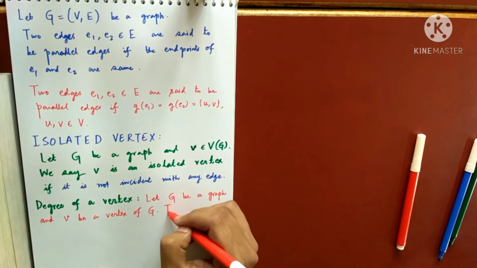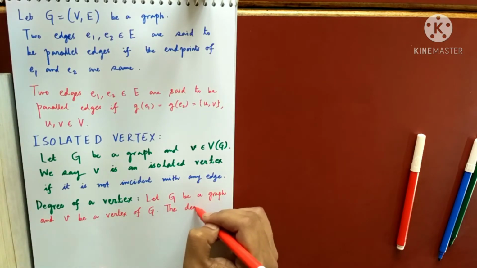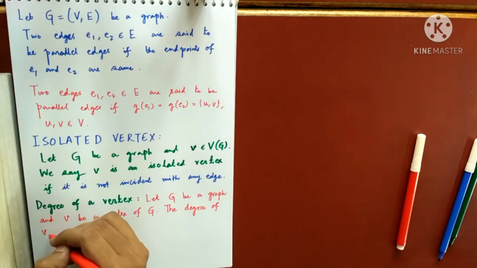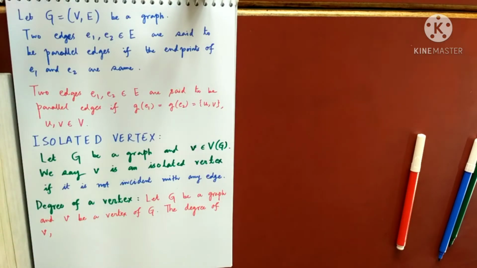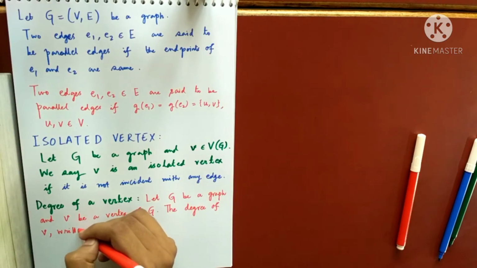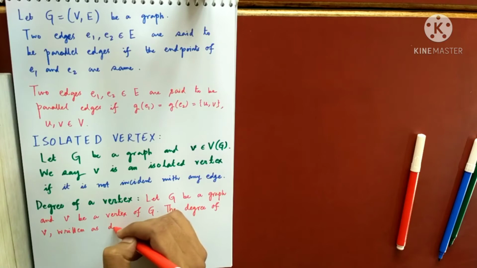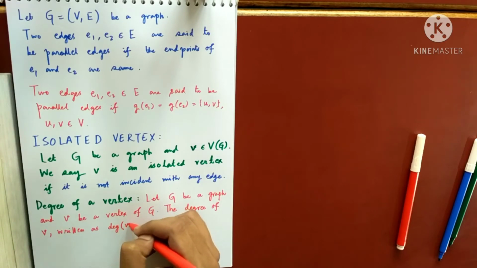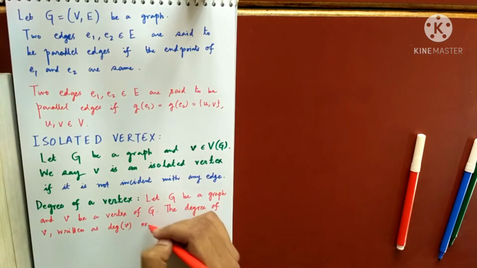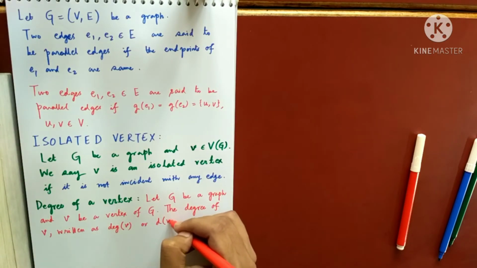So what I am defining, the degree of V. So we are defining something as degree of that vertex. We write like this, written as either DEG and the name of the vertex, or simply D, the name of the vertex.